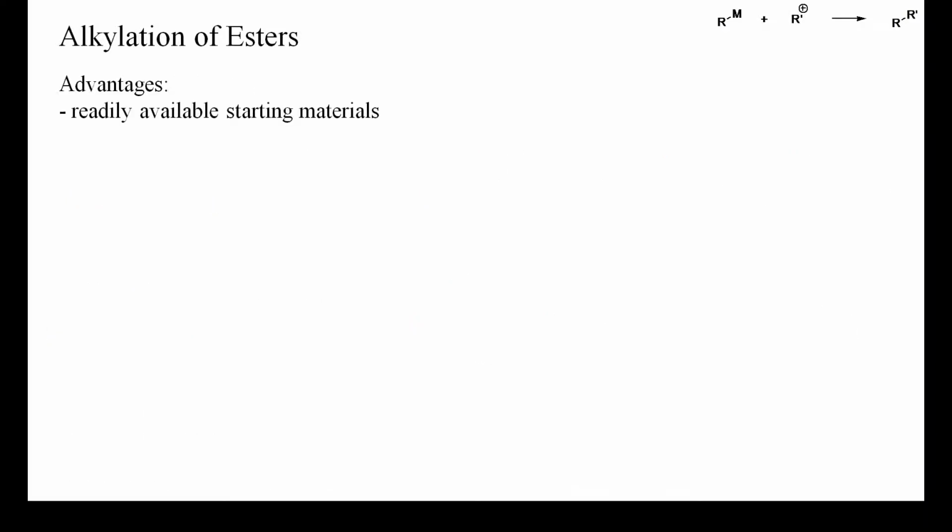Main advantages of the direct alpha-alkylation of esters for the preparation of carboxylic acid derivatives are the ready availability of starting materials and that these reactions are usually fast. Moreover, the products are stable but still reactive enough to serve both as target compounds and as synthetic intermediates.